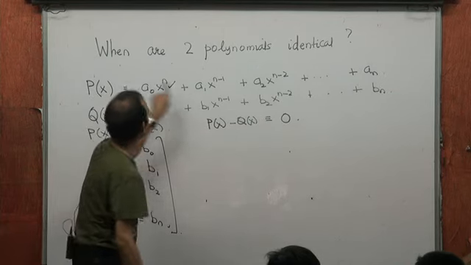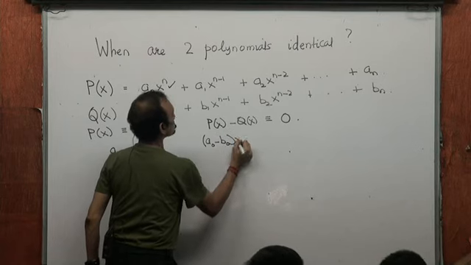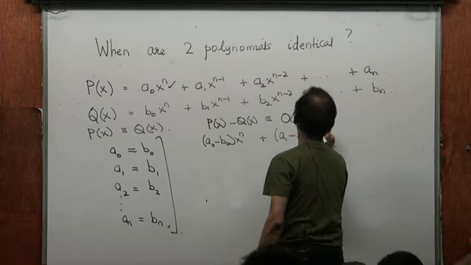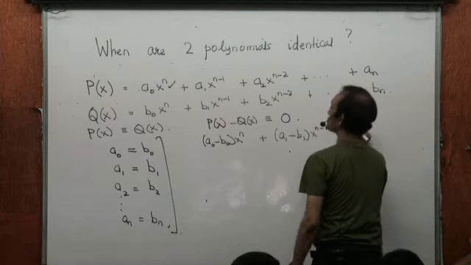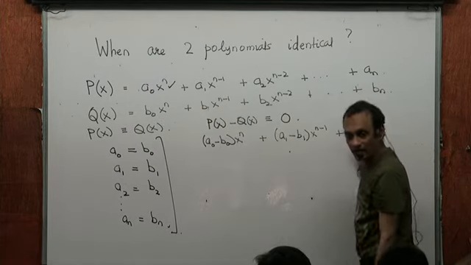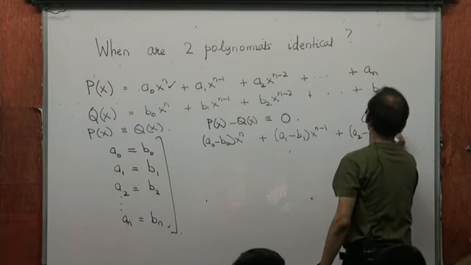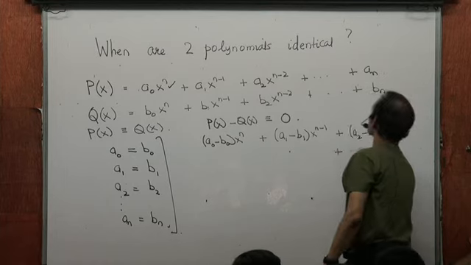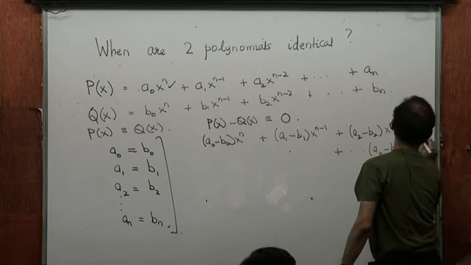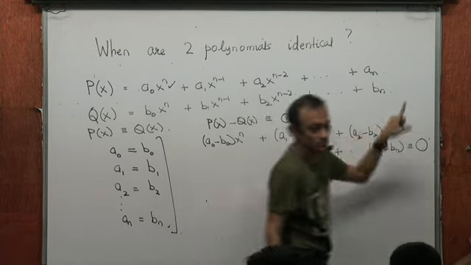But p(x) minus q(x) is (a0 minus b0) x power n plus (a1 minus b1) x power n minus 1 plus (a2 minus b2) x power n minus 2, and so on, up to (an minus bn). Then this will be identically equal to 0. That means it will be 0 for all values of x.